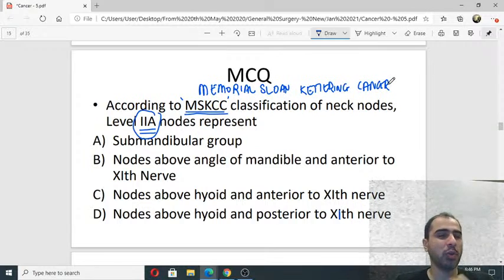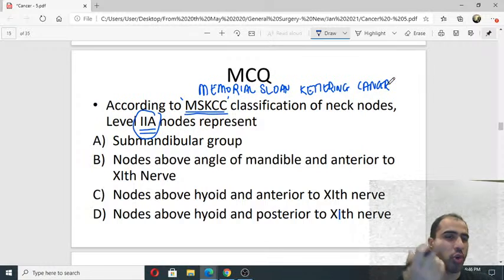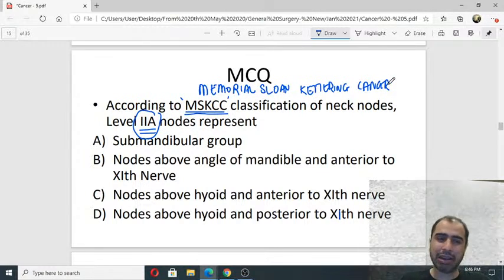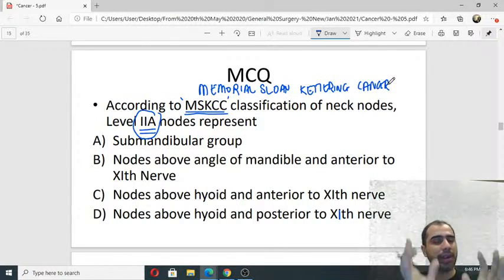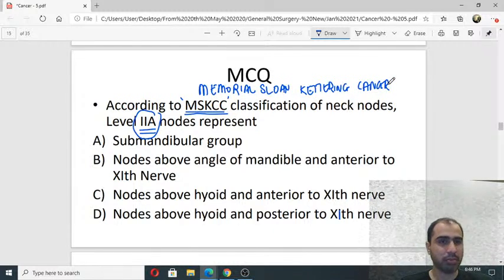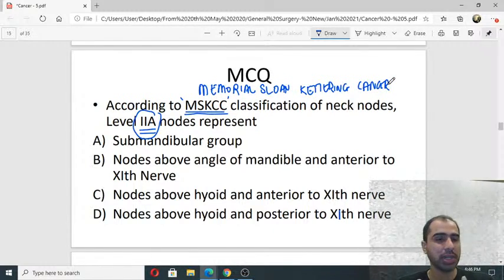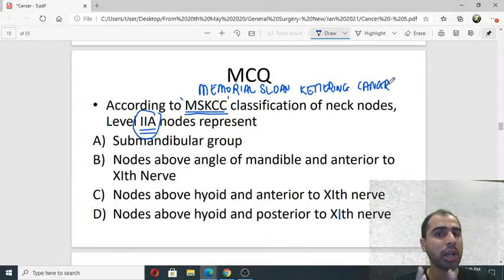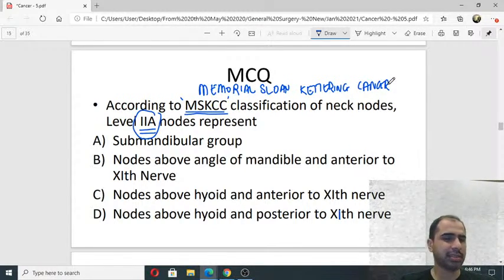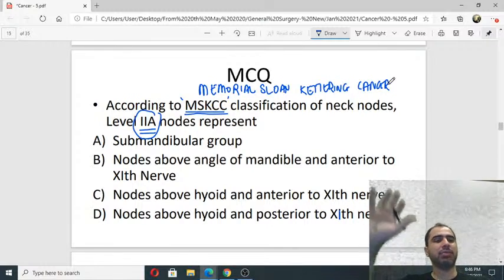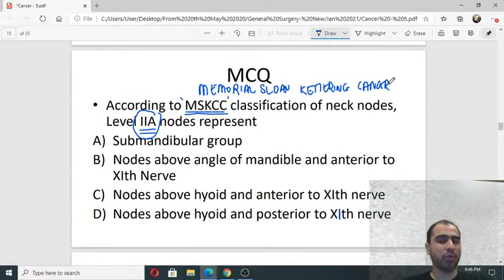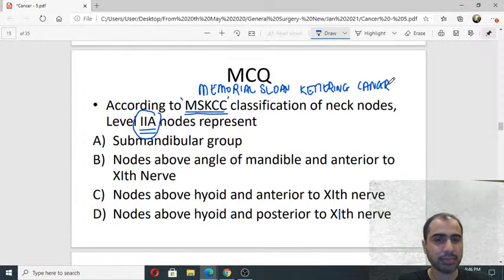There was an internal Waldeyer's ring, external Waldeyer's ring, jugulo-digastric, jugulo-omohyoid, preauricular, ऐसे अलग-अलग थे. They classified all as one because these are the nodes which are important in oral and oropharyngeal cancers or head and neck cancers. So they simplified it. They said 1 is this, 2 is this, 3, 4, 5 ऐसे simplify कर दिया.